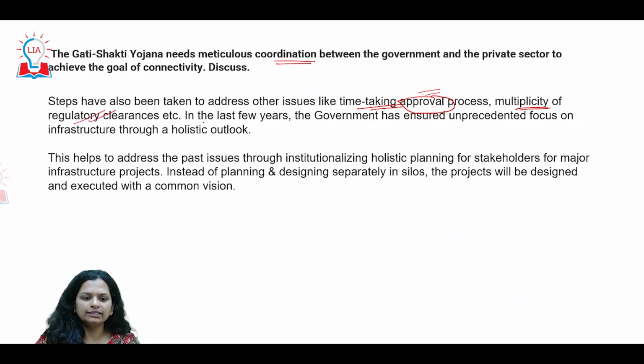So essentially it's about time that we give a holistic look to this particular scheme so that we are able to achieve our goal of connectivity. And it's only about coordination. So coordination should be the least of the troubles. If this is achieved, a large part of our plan is going to be achieved through holistic planning. Currently, we are lacking in that.